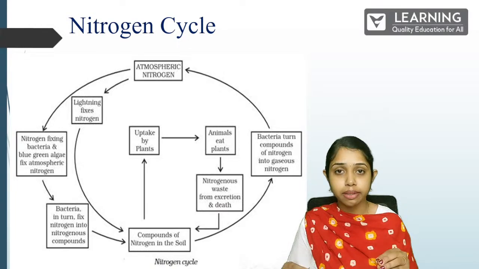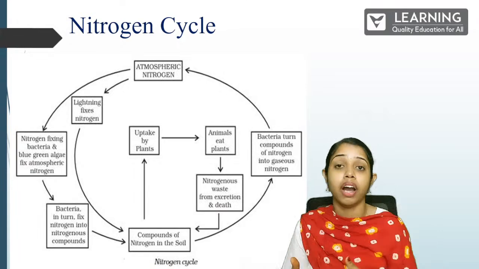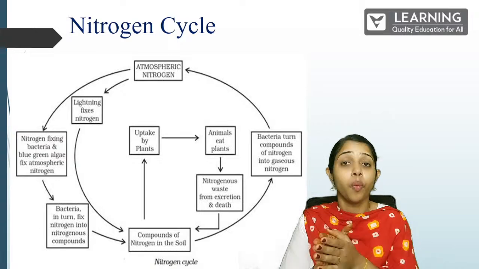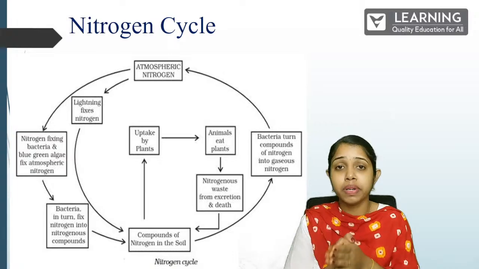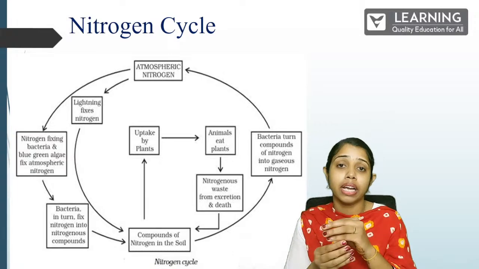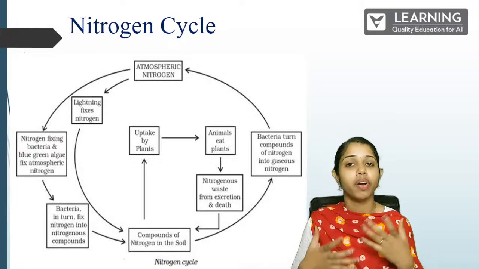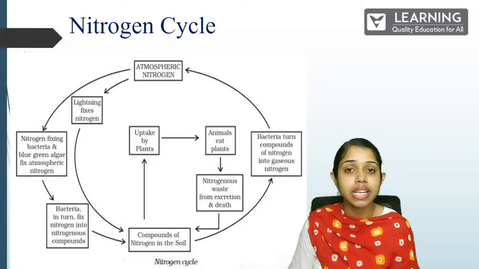In a similar way, after we get this nitrogen component in different animals and humans after eating the plants, once these animals die, the microorganisms or microbes help us. They break down this nitrogenous waste and fix the nitrogen back again into the atmosphere. So that is how again the nitrogen comes into the soil, and these microorganisms help us again to fix it back into the atmosphere. This is how the cycle actually goes.